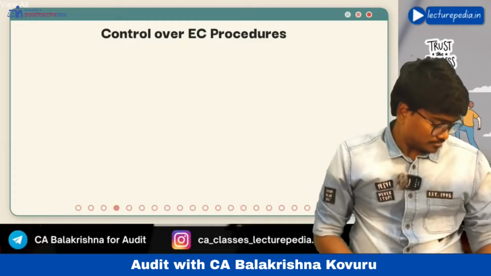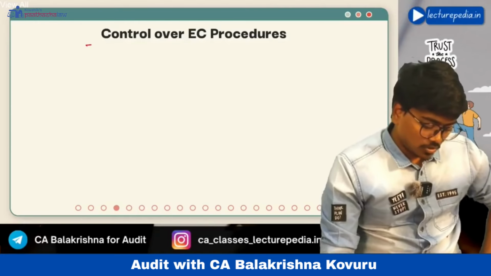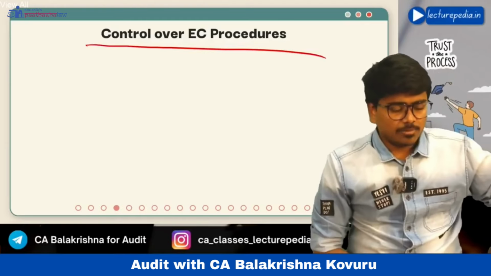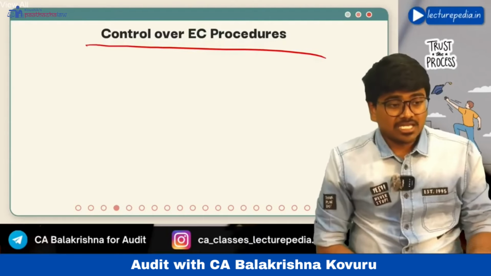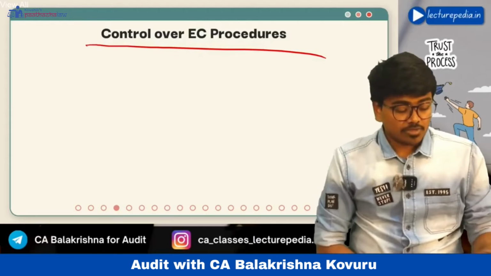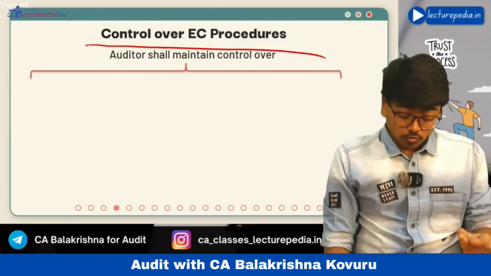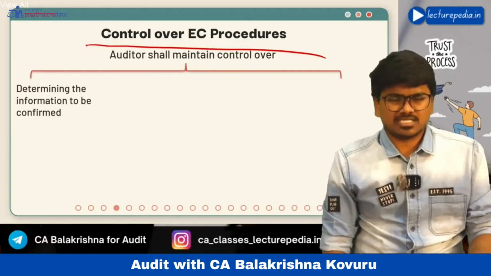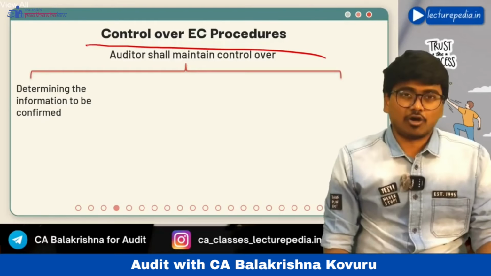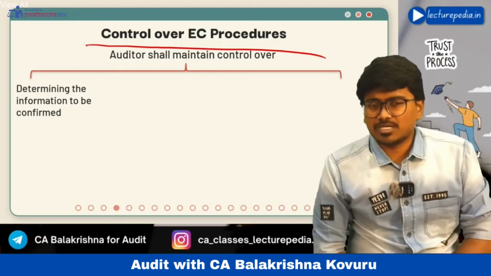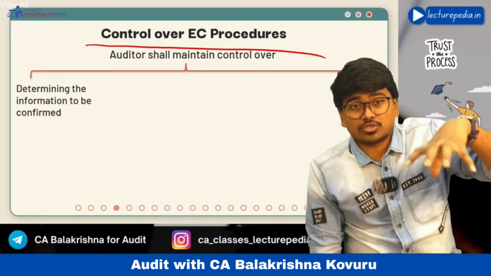Next, controls over external confirmation procedure. Basically, the auditor himself has to decide which amount has to be confirmed and to which debtor or to which person the request has to be sent, and the format of a confirmation request. With respect to all these aspects, the auditor himself should have the control.